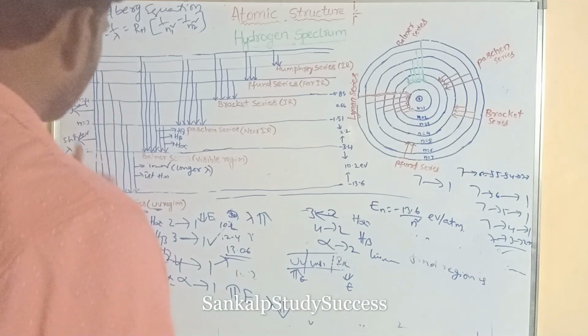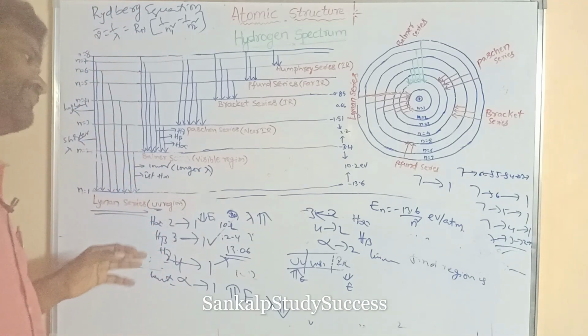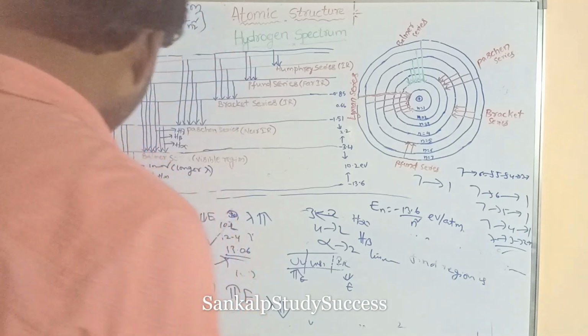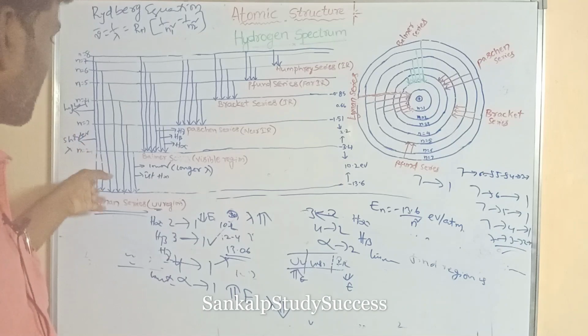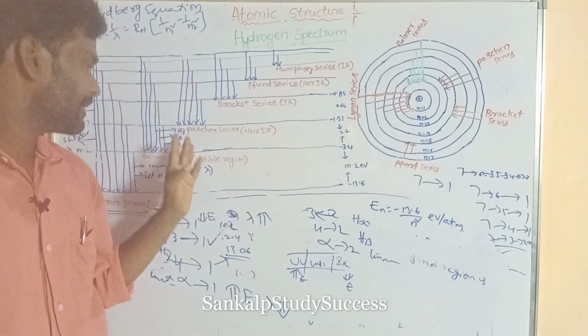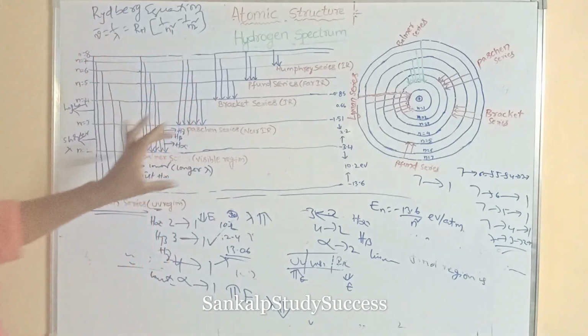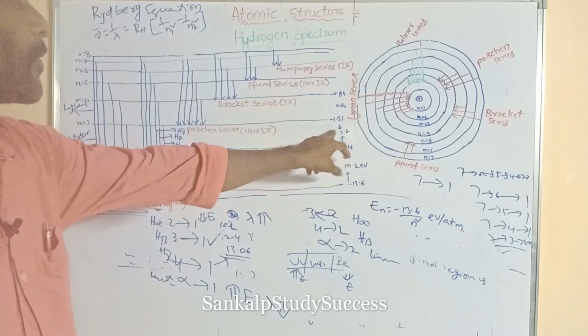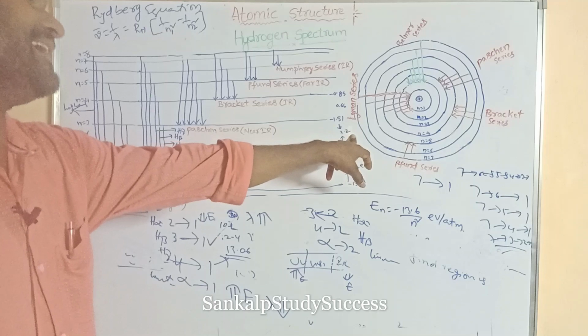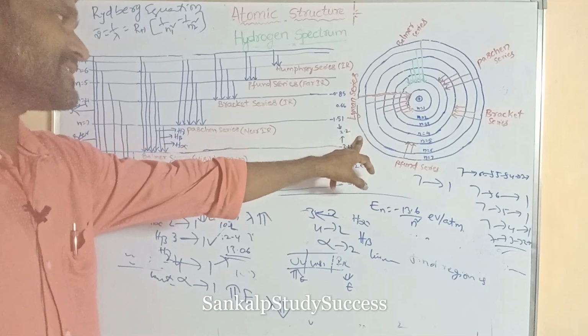Compare the energies of spectral lines in the Lyman series and Balmer series. What is its energy gap? For Lyman it is 10.2, but for Balmer the energy gap is 2.2, which is very, very less.